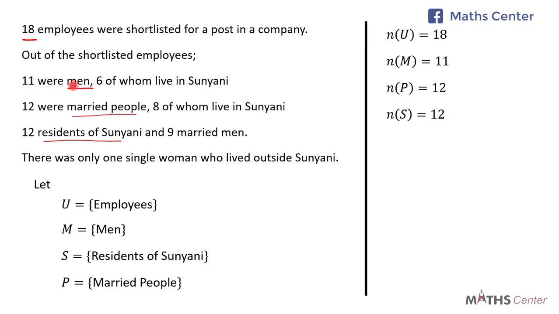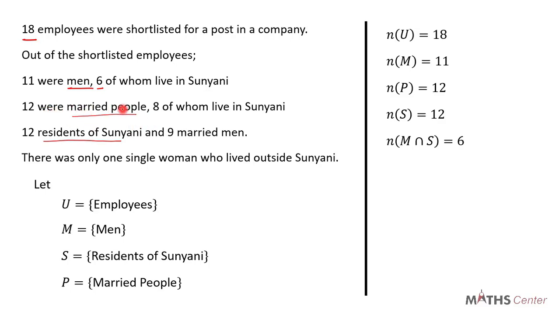Out of the 11 men, 6 live in Sunyani. So these 6 people are men who live in Sunyani. They are men and they are residents of Sunyani. So they belong to set M and set S, which means that M intersection S is 6.